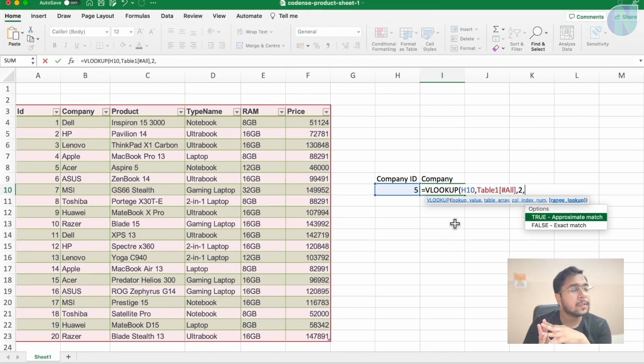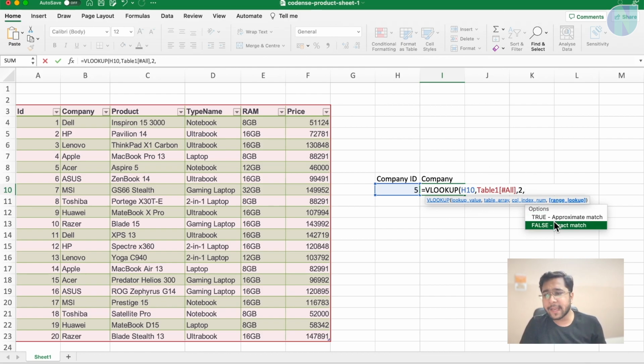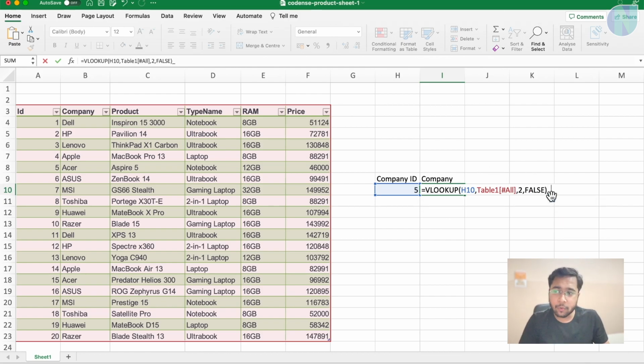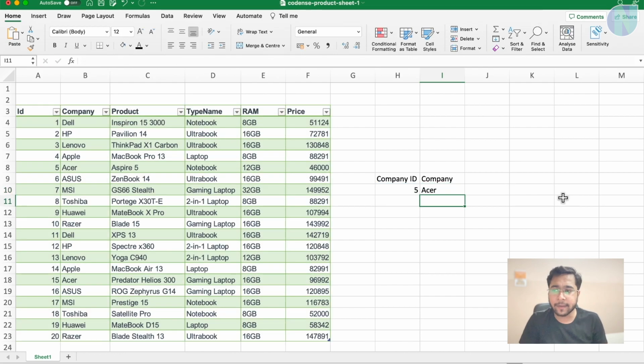And then after that, what do we need to put as the last value? Range lookup. This has two options. If the value is set to false, this means we are looking for an exact match. If the value is true, then we are looking for an approximate match. So for now, we can make it an exact match, and let's close this bracket and I will press enter. So you can see here Acer is coming up.